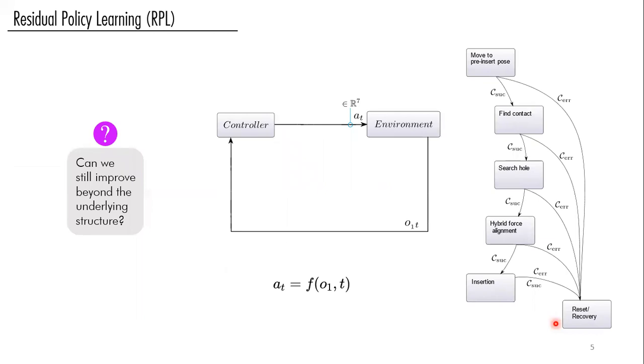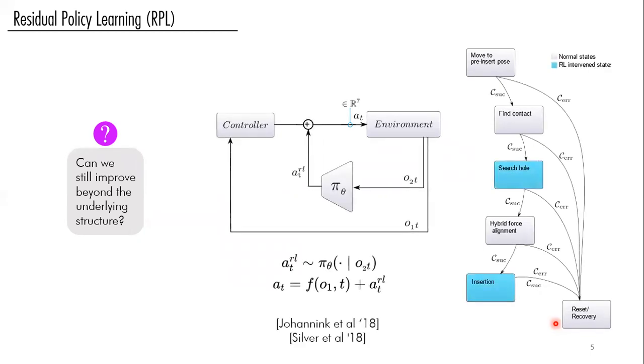So coming back to the earlier question, we now have this solution available to us and completely tuned, and we are wondering how we can improve it even further. An algorithm that was proposed recently in this regard is the so-called residual policy learning. The idea in this algorithm is quite simple: we can use a reinforcement learning agent and superpose its actions with those of the upstream controller.